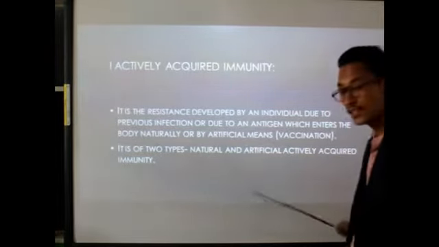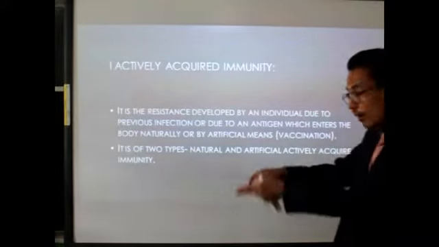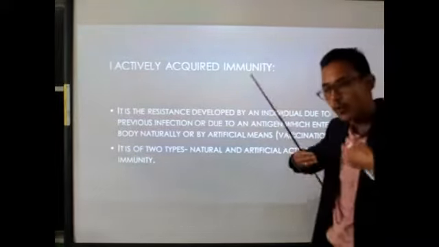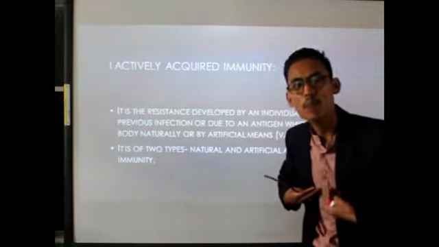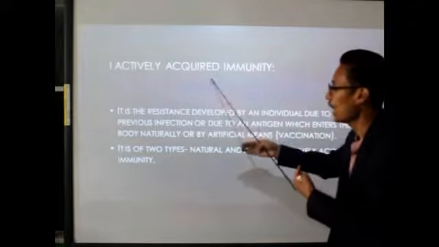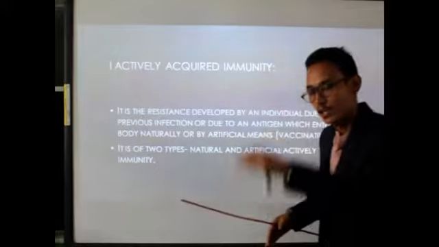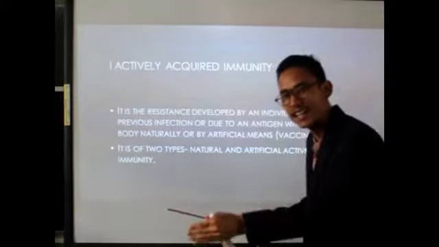Clear? So in both ways, either the natural way or the artificial way, our own body is developing the antibody. And this type of immunity is called actively acquired immunity, where our own body is coming into action by producing the antibody.